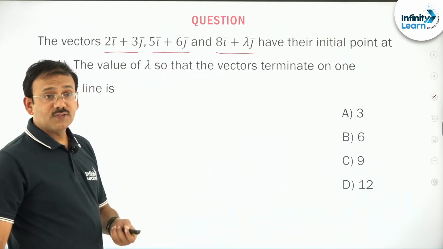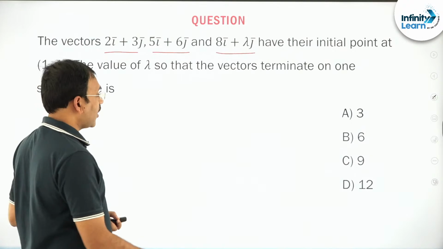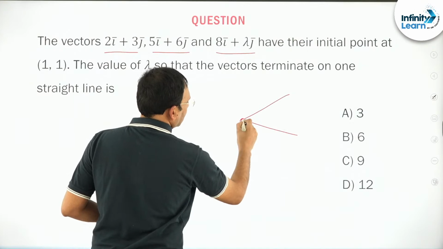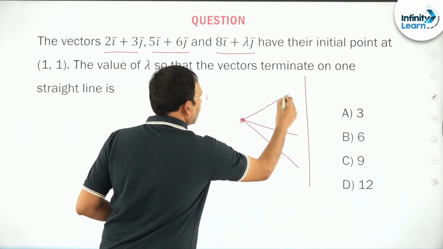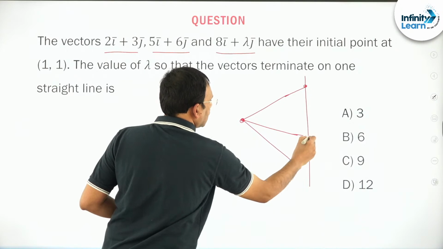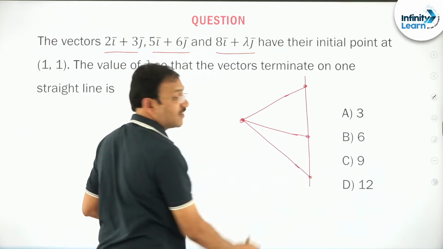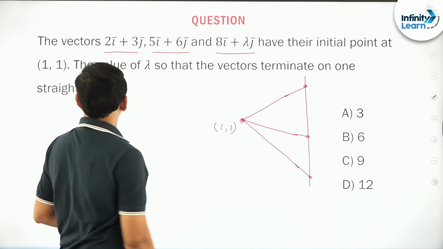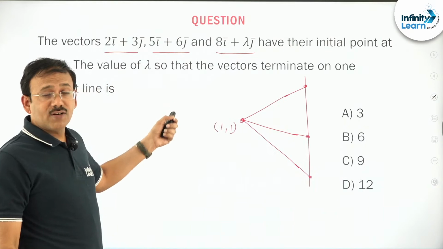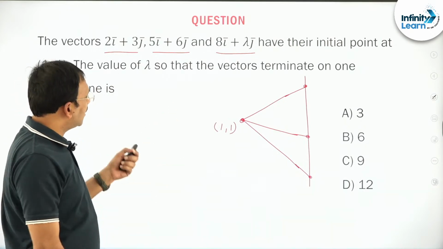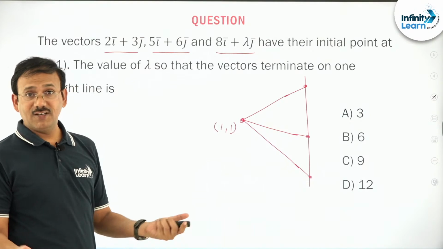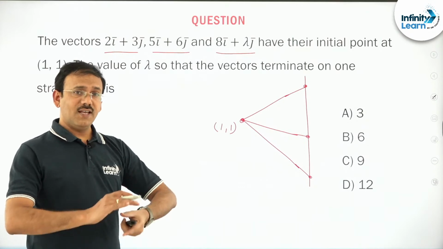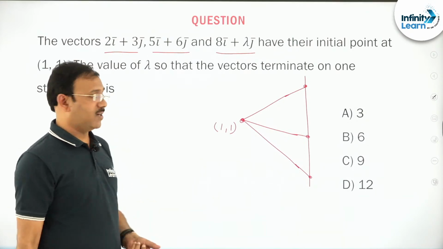Okay, so the problem is, first drawing the figure is important here. You can take a line like this. First vector, second vector, third vector, there are three vectors here having the same initial point 1, 1. You can observe that k cap is not there, in the sense you can treat the problem in the xy plane itself, the third coordinate is not there. So you can put 1, 1, 0 also, or you can take the entire problem in the xy plane. It's a 2D geometry problem.